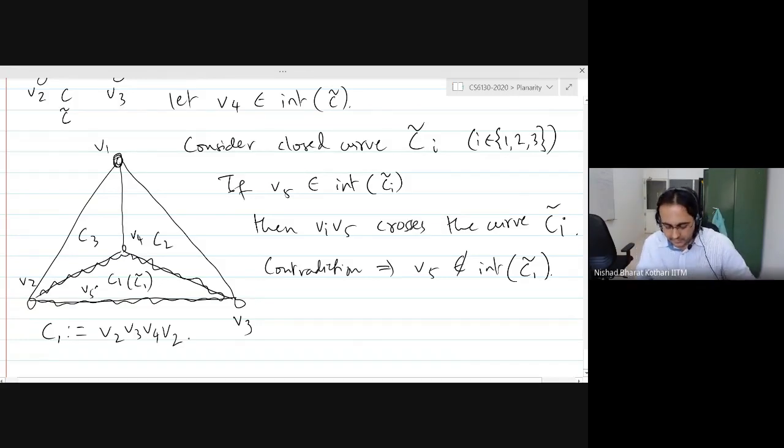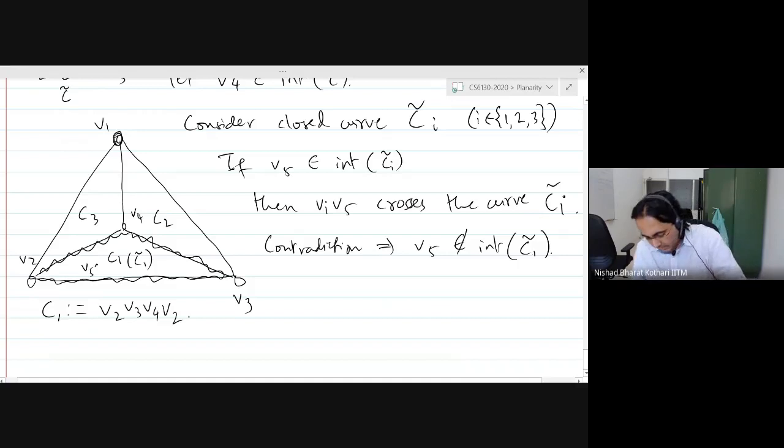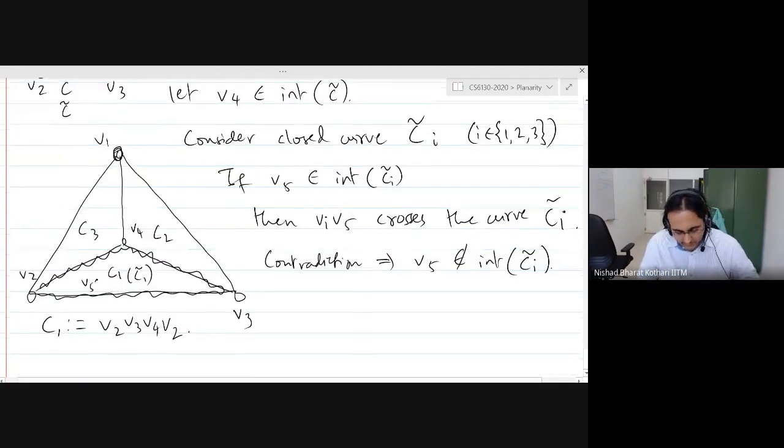And this contradicts planarity. So we have proved that V5 cannot be here in this part, V5 cannot be here, and V5 cannot be here. Well, then where is V5? Then V5 has to be in the exterior of the cycle C.